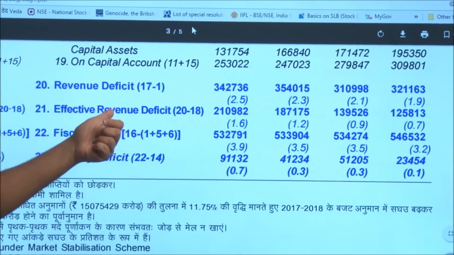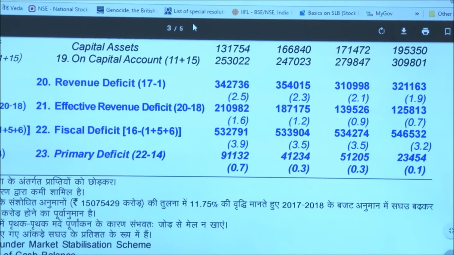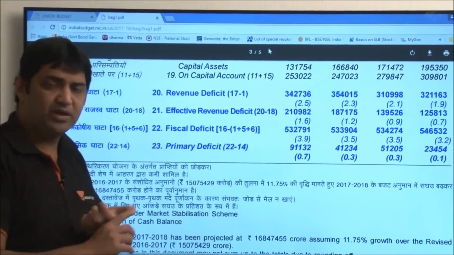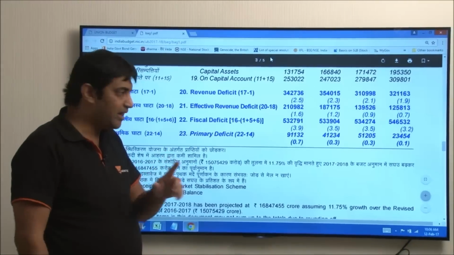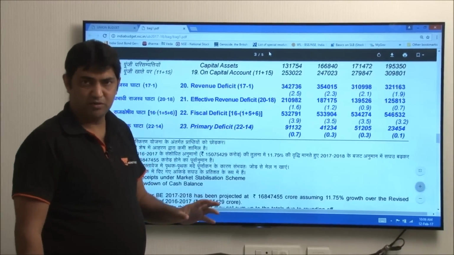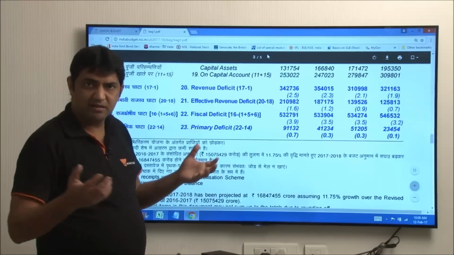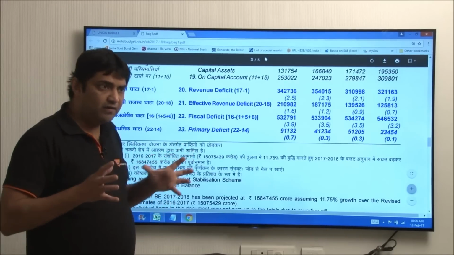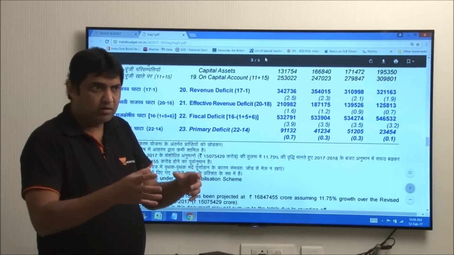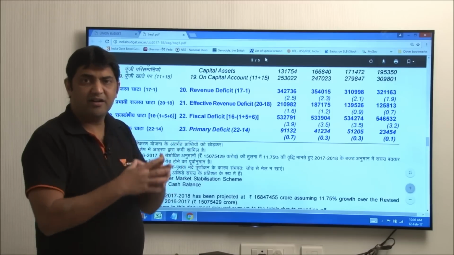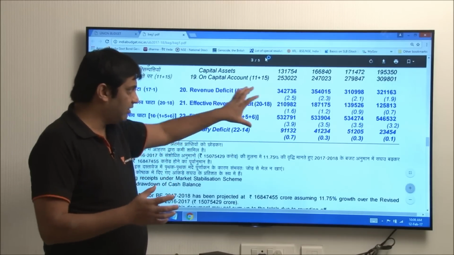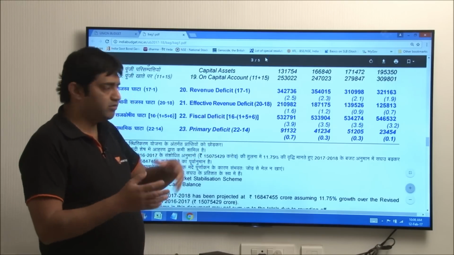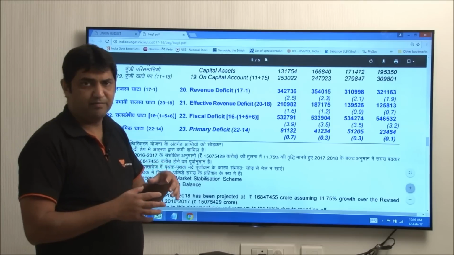That's a good thing for the bond markets and the economy as a whole, because we want inflation to be under control. For inflation to be under control, RBI needs to keep interest rates under control. Interest rates can be kept under control if the fiscal position is good. Similarly, if there are good rains, the agriculture sector will contribute, so food inflation can be controlled. A lot of things come into the picture to give us a good interest rate environment. We are seeing one of them, each one at a time. In the next videos, we will also try to see some other components and take this discussion forward.